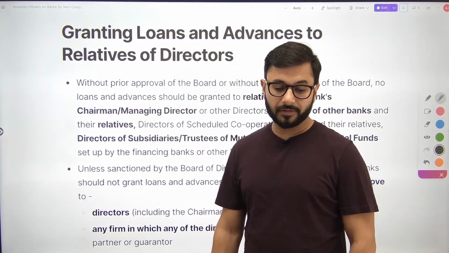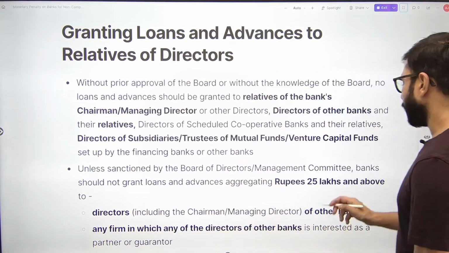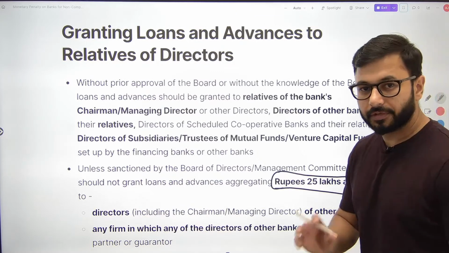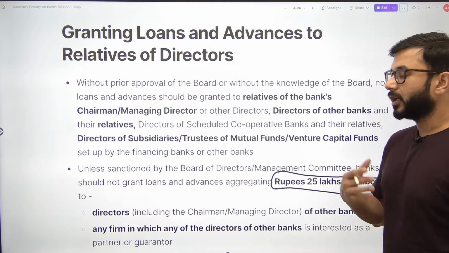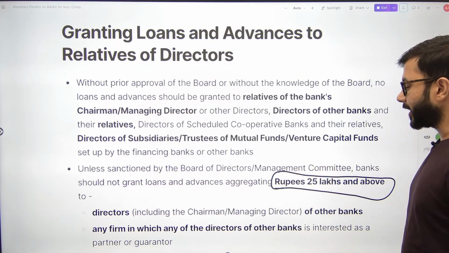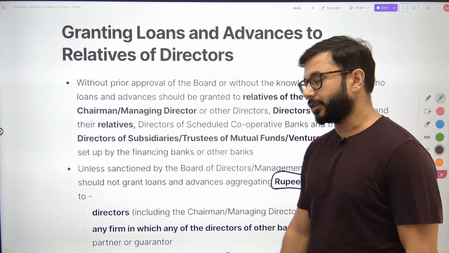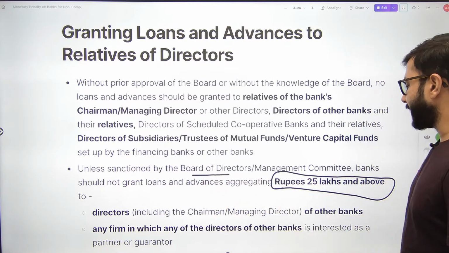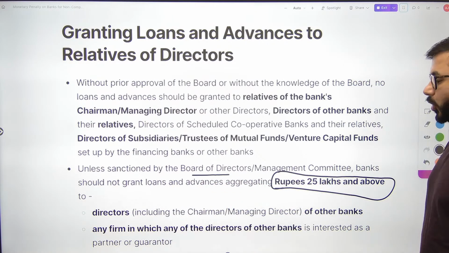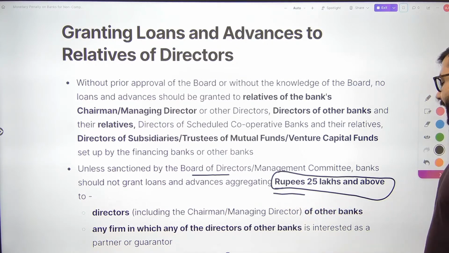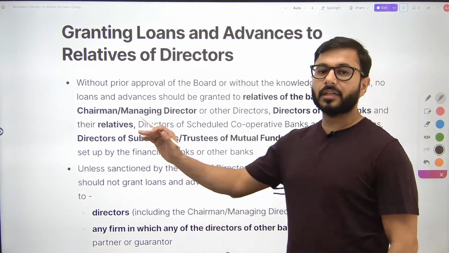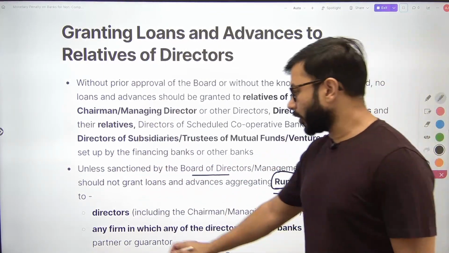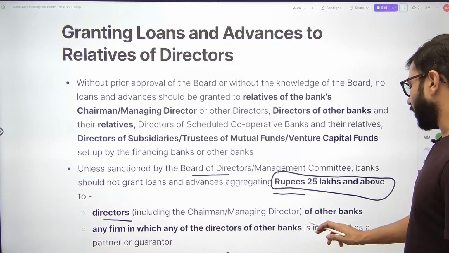aggregating ₹25 lakh and above to. अब यहाँ पे देखो limited, अभी तक जो हमने पढ़ा वहां पे तो outrightly they were saying you cannot give a loan to these entities, to these people, to these relatives and friends and whatever of the director. But here now it is saying unless sanctioned by the board of directors, banks cannot grant loans and advances aggregating 25 lakhs and above. 25 लाख से अगर ऊपर देना है तो approval चाहिए by the board of directors.